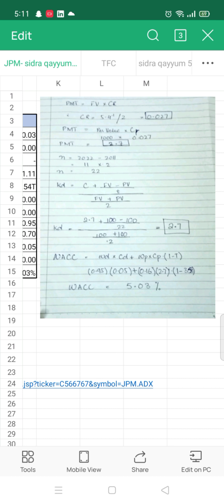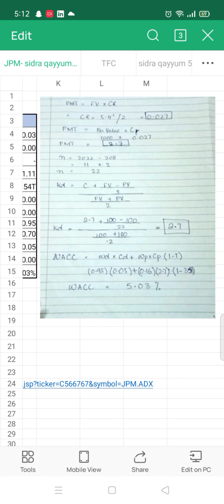So the PMT is equals to face value multiplied by CR. PMT is equals to 0.27. PMT is equals to par value multiplied by CP, which is 2.7. Par value is 1000 and number of years which I have already told you, which is 22, and KD. The formula of KD is C, that means PMT plus future value FV minus PV, divided by T number of time, divided by FV plus PV divided by 2. So KD is 2.7. WACC.